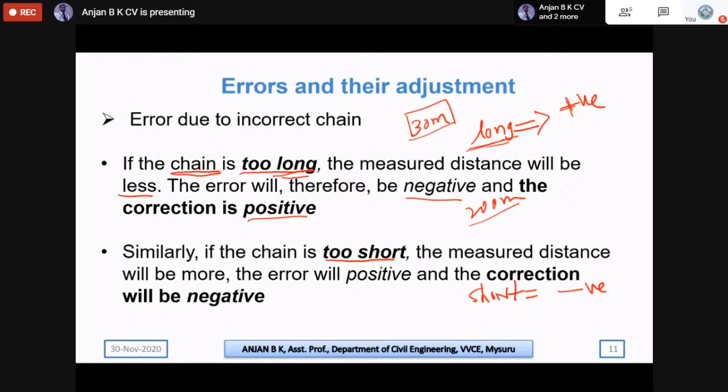So we need to apply a positive correction, and it will be more than 200 meters. Similarly, if the chain is short and the same length of 200 meters is measured in the field, then our final result should be less than this. So this is the idea, which means the correction is negative.